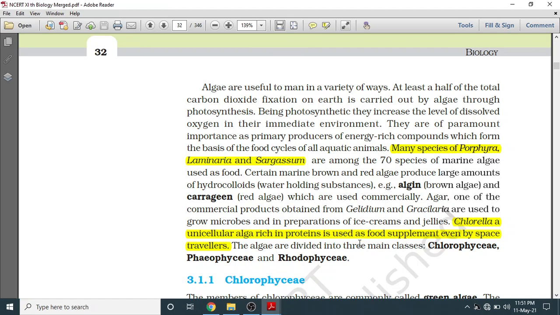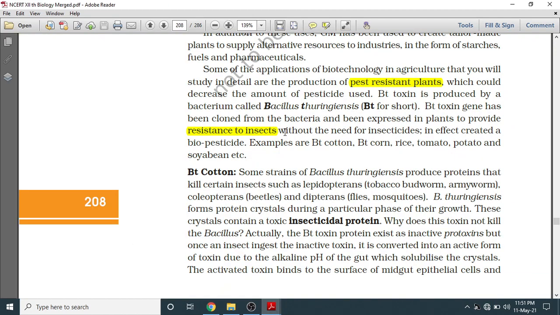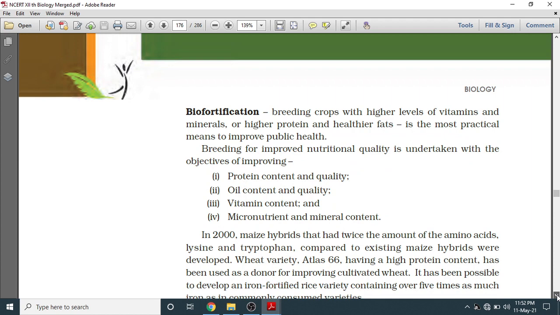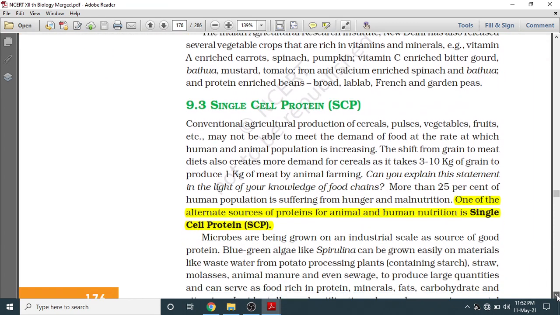Another hint was present at page number 176 of class 12 NCERT, where they have mentioned single cell protein. Single cell means only one cell, so unicellular. One of the alternate sources of protein for animal and human nutrition is single cell protein.